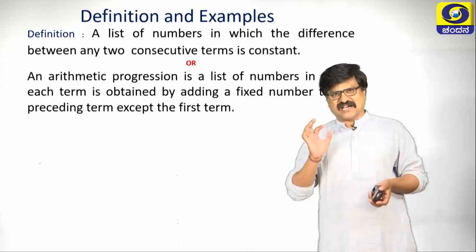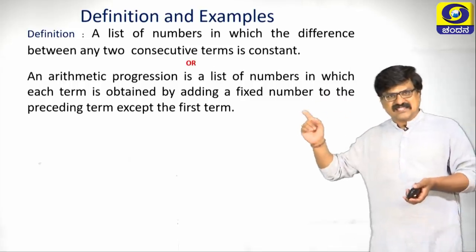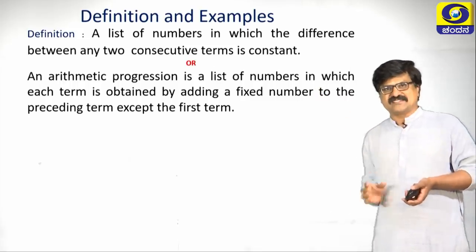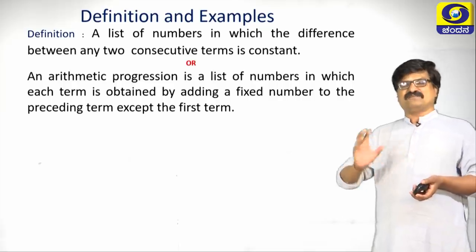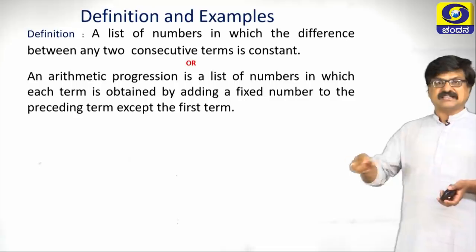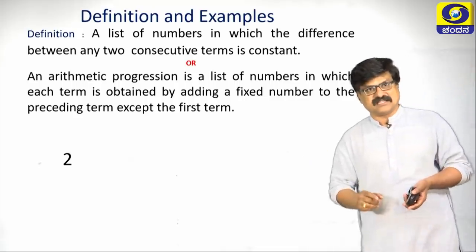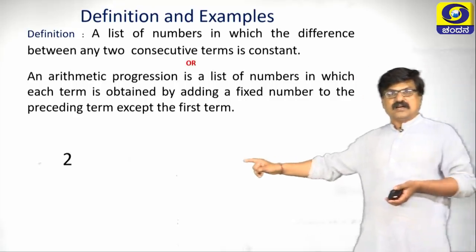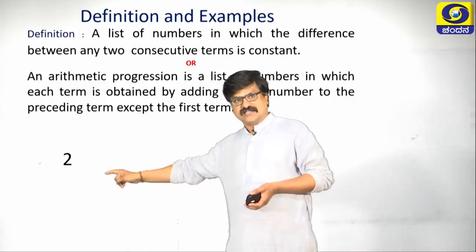I think just by reading this definition we may get some confusion. To avoid that confusion, let us see an example here. I have taken 2 here.